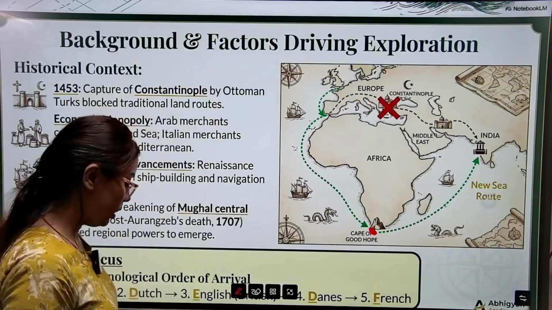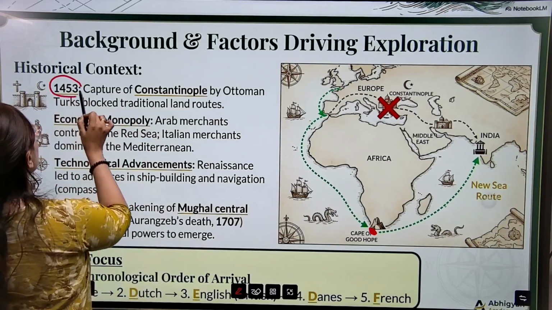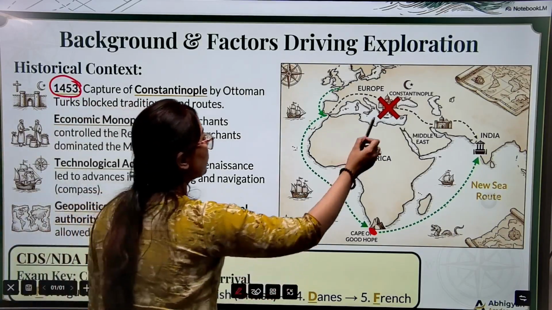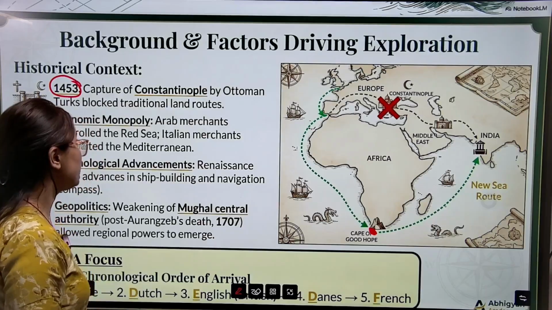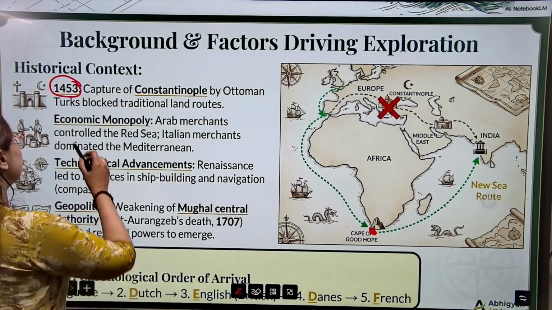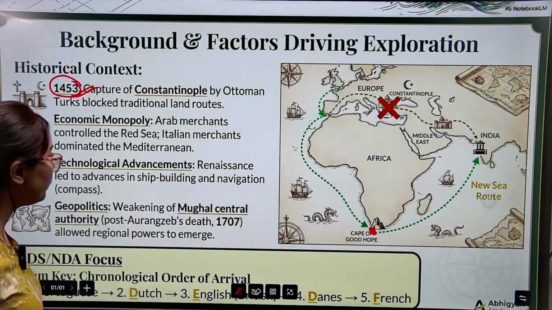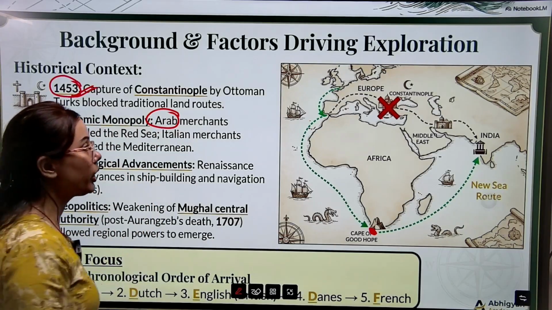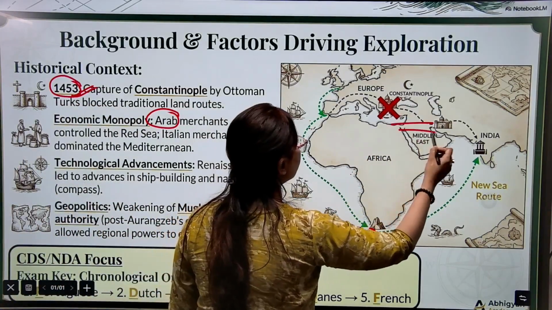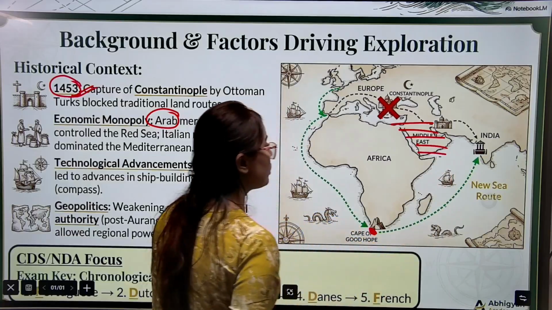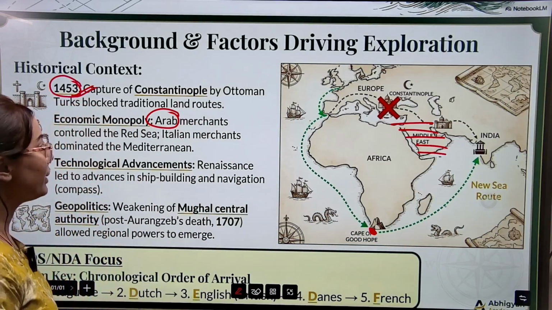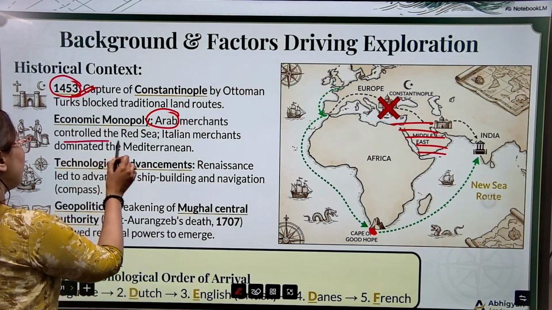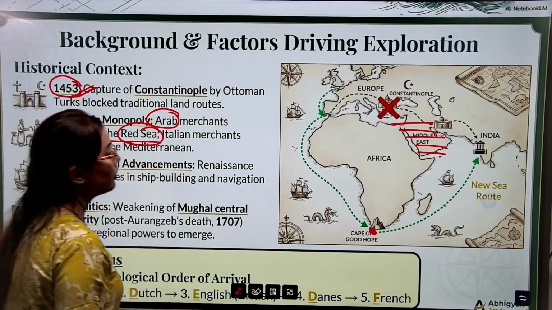Okay, so now in the background, we understood that in the 15th century there was the fall of Constantinople. Then it led to the monopoly of the Arab merchants. They started their monopoly in the sea routes of the world that connect the Indian part and the other parts. They controlled the Red Sea.